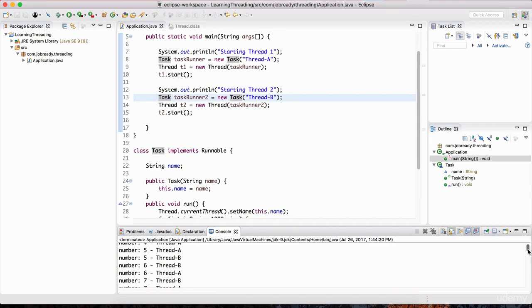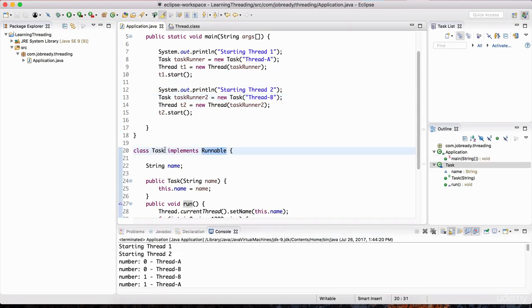Okay, so we're back to the way things were using this runnable interface. So we can implement the runnable interface on tasks that we want to be multi-threaded, right? But we have to make sure that we're always creating a thread, and then invoking the start method on that thread. So this is just another way of creating threads. Not only can you extend the thread class, you can also implement the runnable interface.